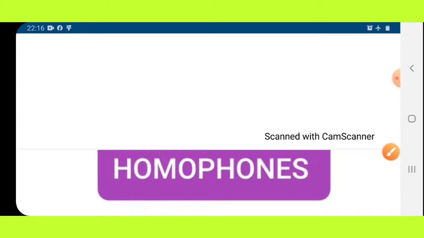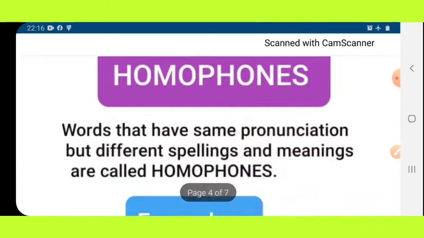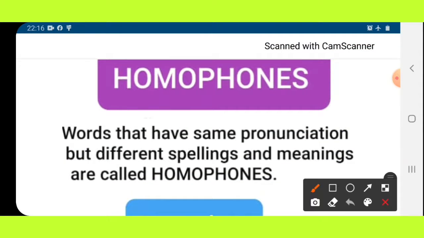These are known as the homophones. Now, what are homophones? Homophones are words that have the same pronunciation but different spellings and meanings.